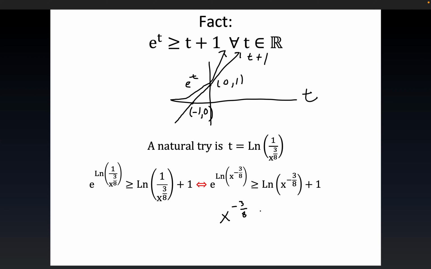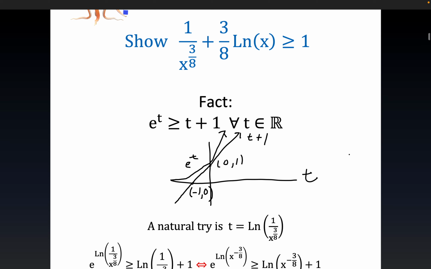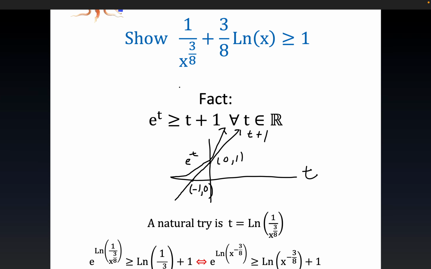Now right here you're going to have greater than or equal to. Now you're using a property, kind of a dual property for logarithms. The minus 3/8 as an exponent drifts out to the front. And I go ahead and just call it ln x, like everybody does, plus 1. Then you can see what we're trying to prove. We're trying to prove that 1 over x to the 3/8, which is the very same thing as x to the minus 3/8, this term right here is equal to this term.